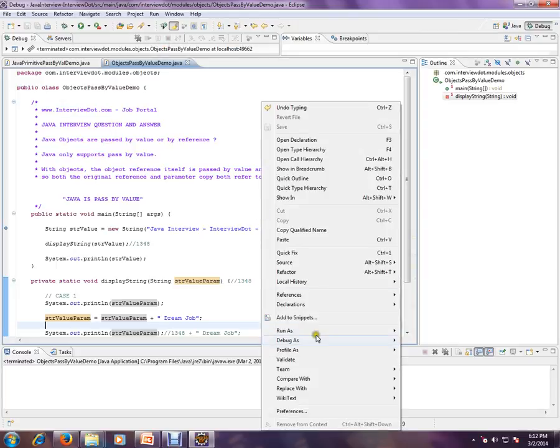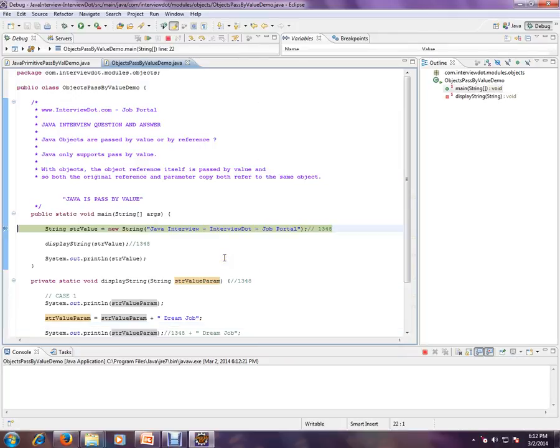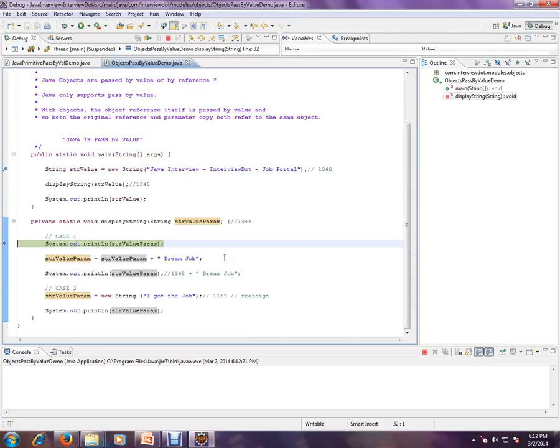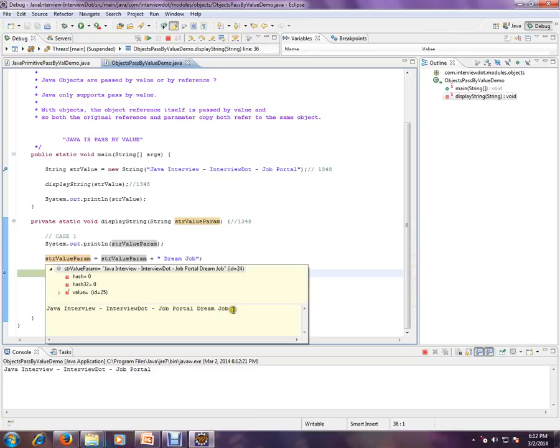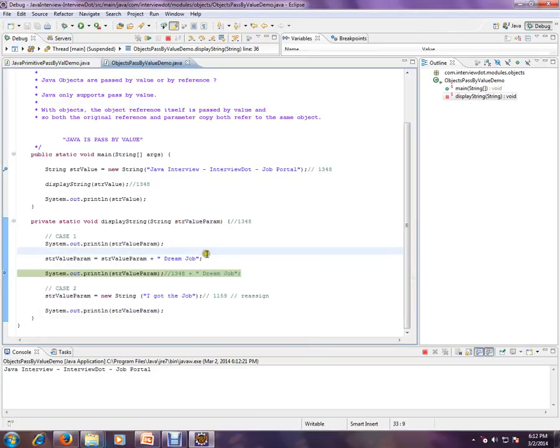Let's debug this and understand whether it's working properly or not. I'm going to create a string and pass that string, which means a copy of the address has been passed here. So this will have the address. I'm going to add something and assign it. This has 1348, and at 1348 we have done something. I have added this string. So we have made some impact on the original object.